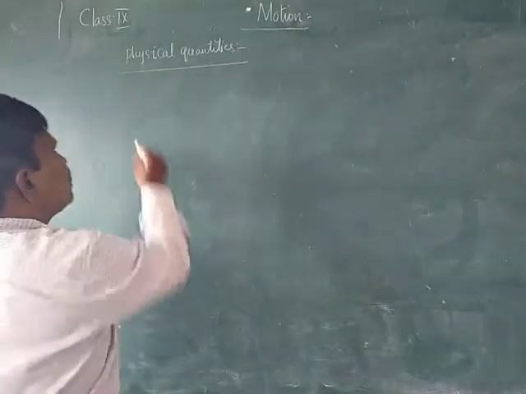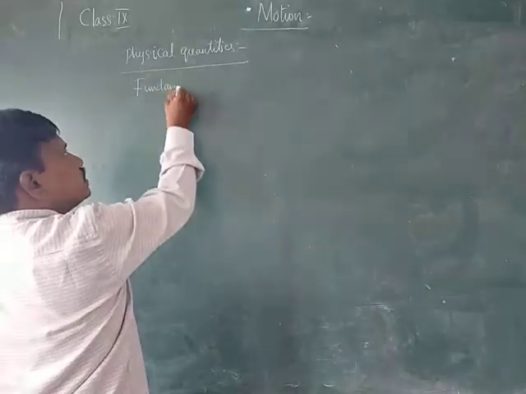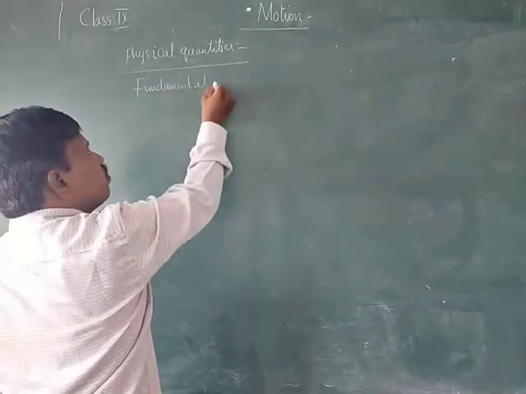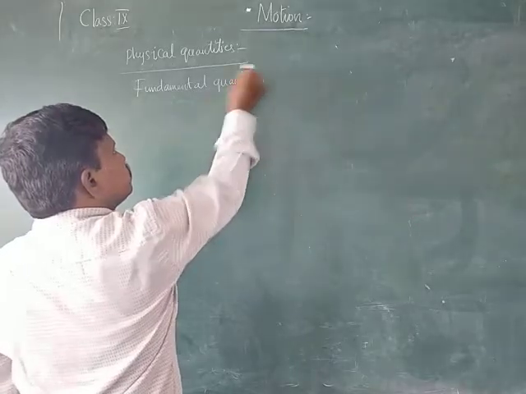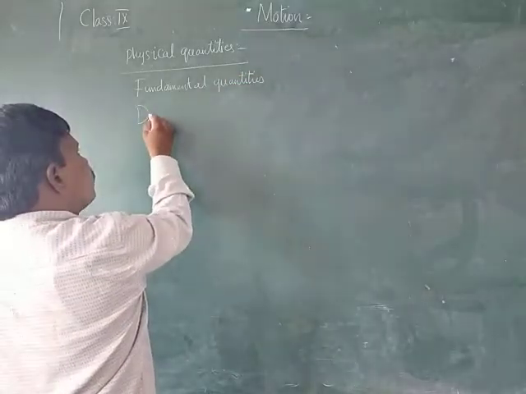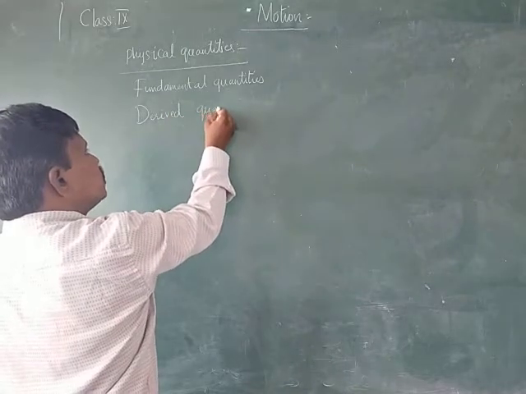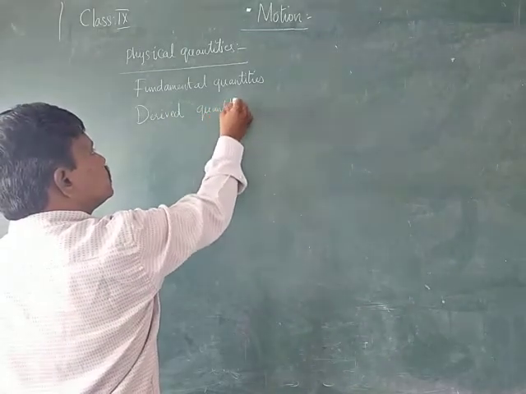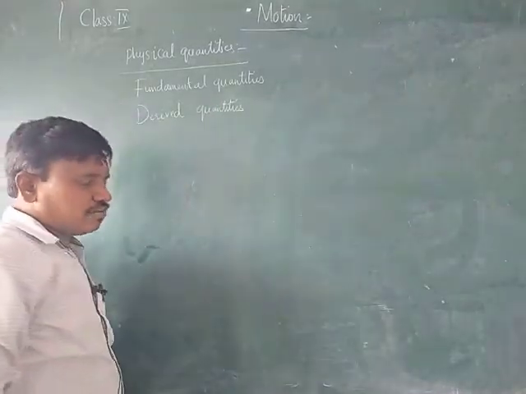Mainly those are fundamental quantities and derived quantities. Fundamental quantities and derived quantities.